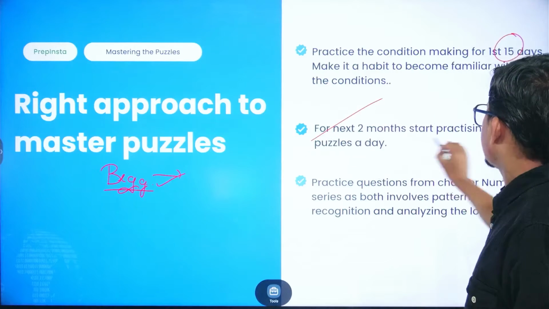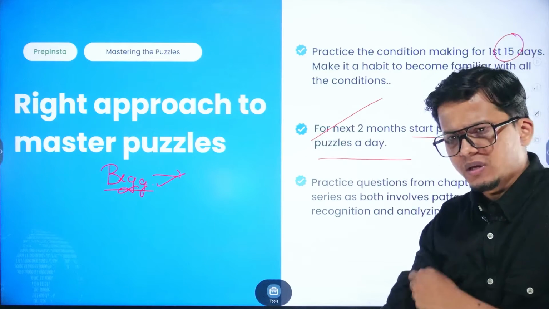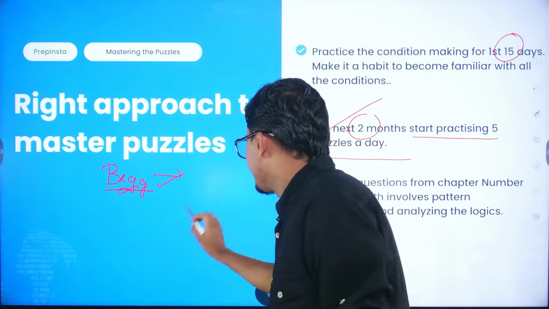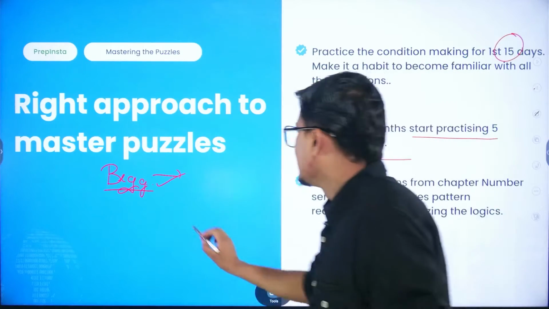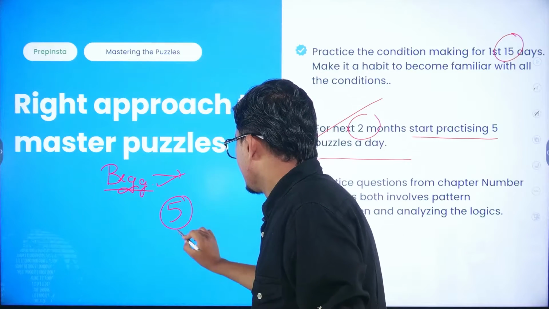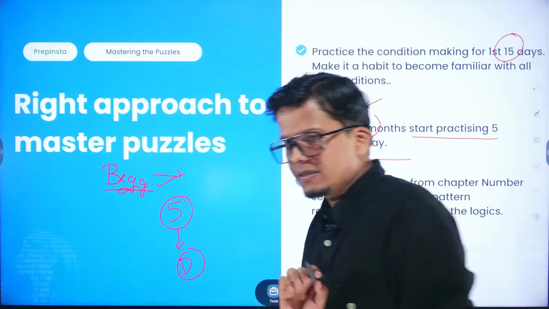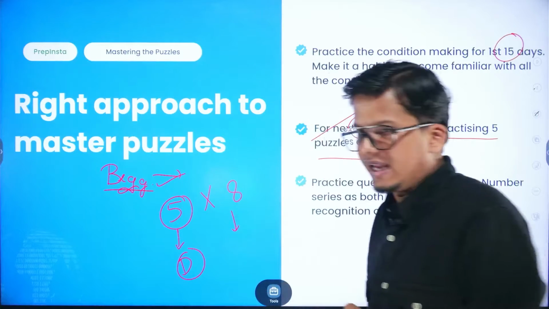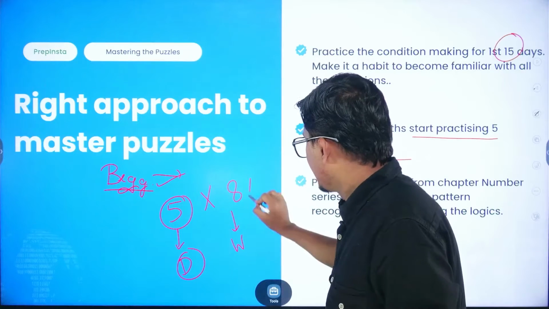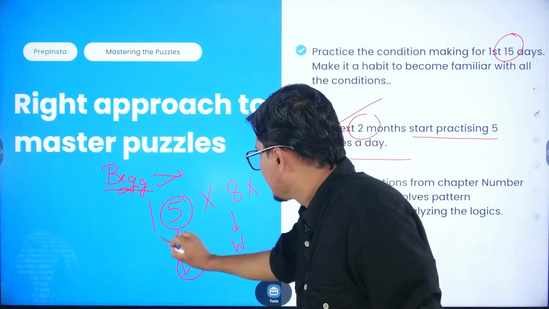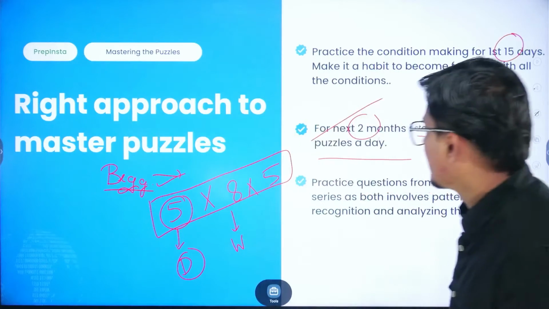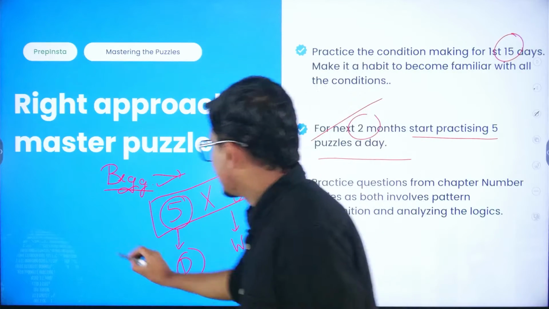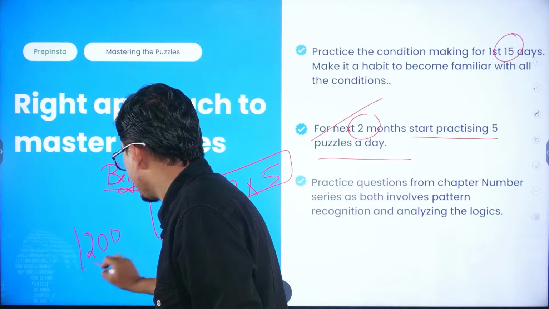For the next 2 months, start practicing 5 puzzles a day. If you make it a habit for the next 2 months, considering 5 days in a week, there are 5 days for which you have to practice. In 2 months, there are 8 weeks, right, and 5 questions you are going to practice on each day. So the sum total would be 25 into 8. That will give you a number of 200 puzzles.